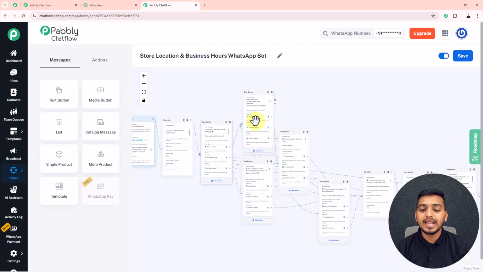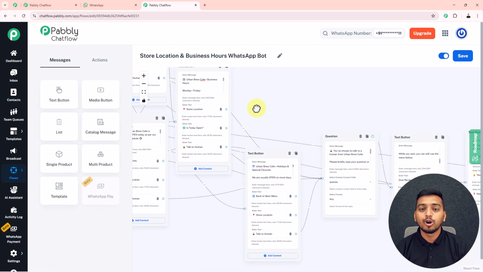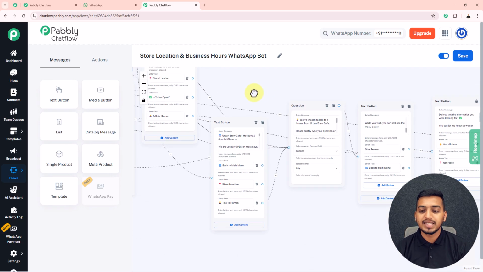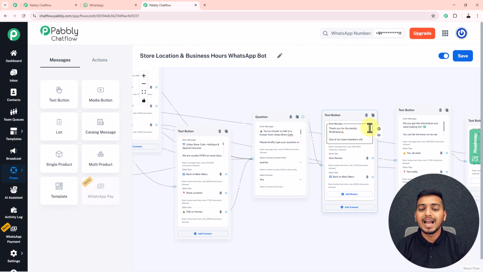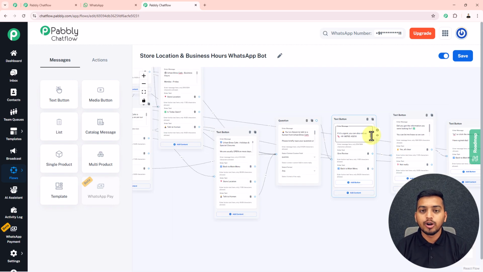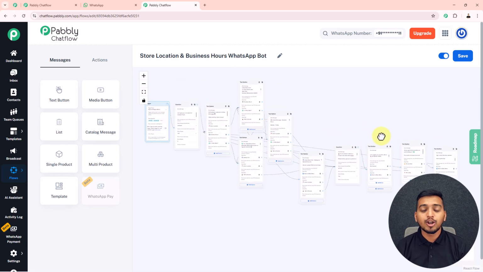Then they will automatically get directed to their respective buttons. But if these buttons did not solve their query, then they can also click on this talk to human button to talk to a human themselves, and after that they will automatically get directed to this particular question where if they want to chat with you, then they can directly send their queries inside your chat. But if they want to call, here I have also provided them the number on which they can call to talk directly to your team. So with this, I have successfully completed the creation of this WhatsApp chatbot.